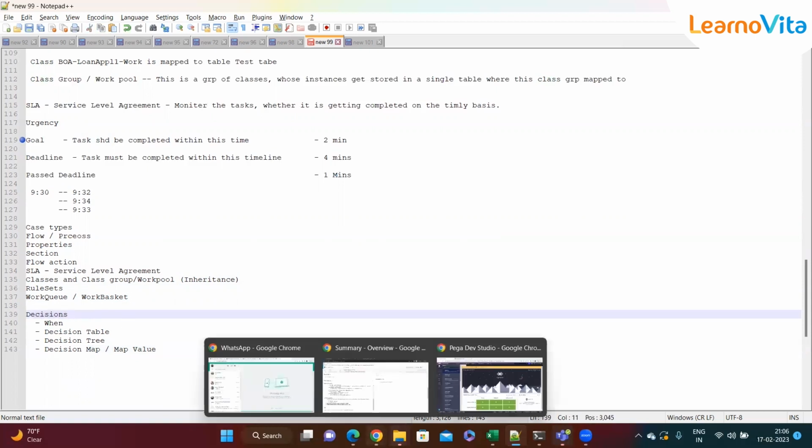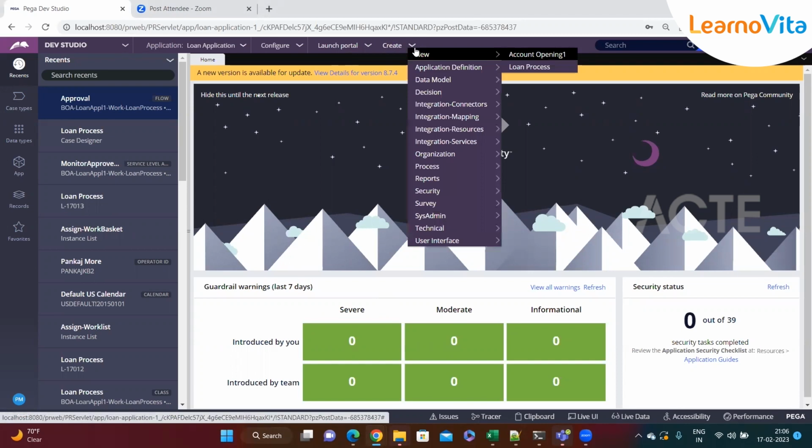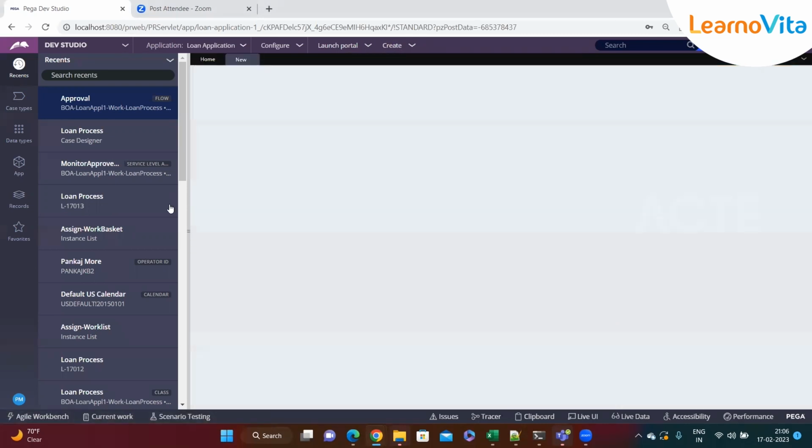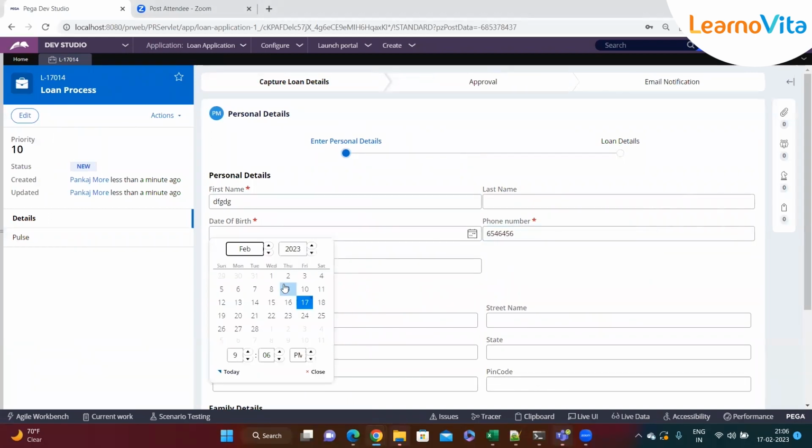So now let me open the application. What is happening now? Yesterday I gave you the hint, right? Currently, let's say I'm applying, I'm filling in my details, first name, last name.